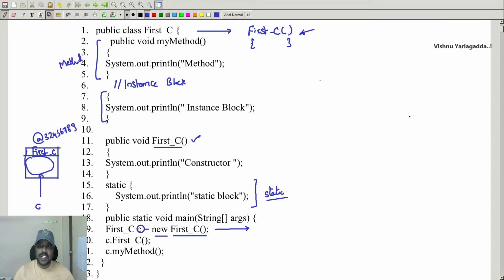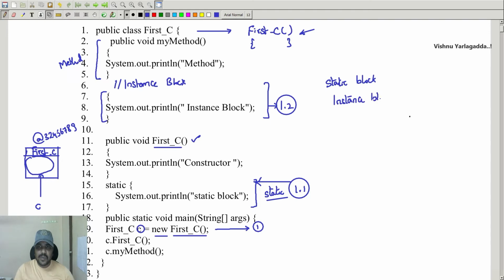So what is the output then? The first statement will be printed as static block. This is the first step, 1.1. After calling the static block, it will call the instance block. This is 1.2, so the instance block data is printed: instance block. Then after calling the instance block, it will call the constructor. The constructor doesn't have anything, so it will leave.